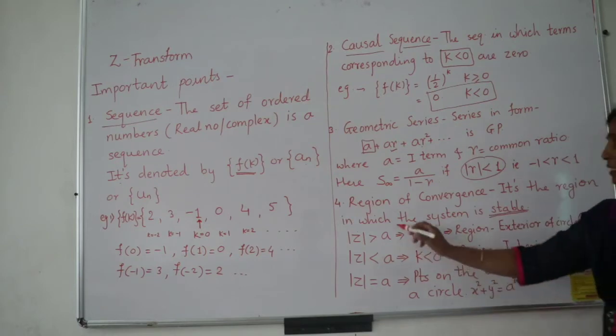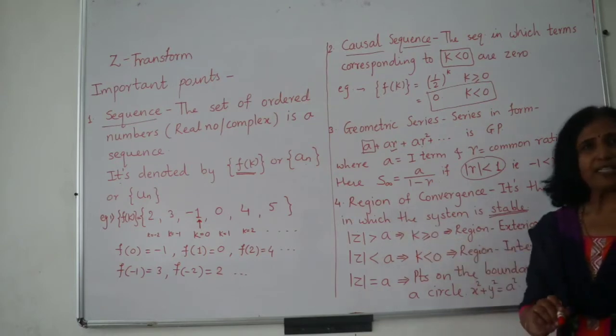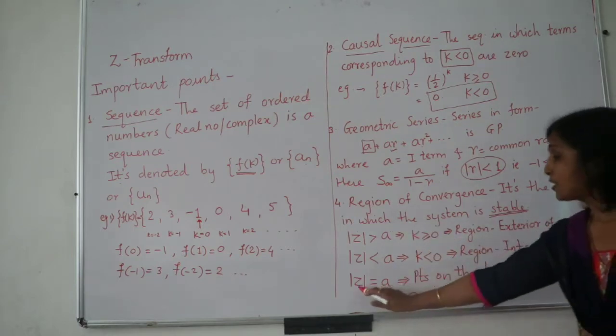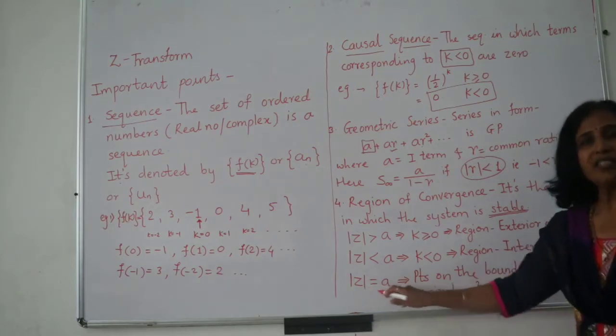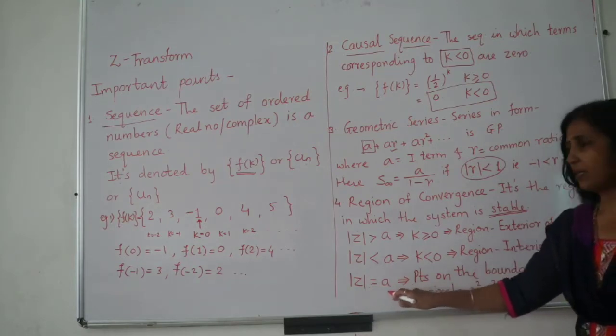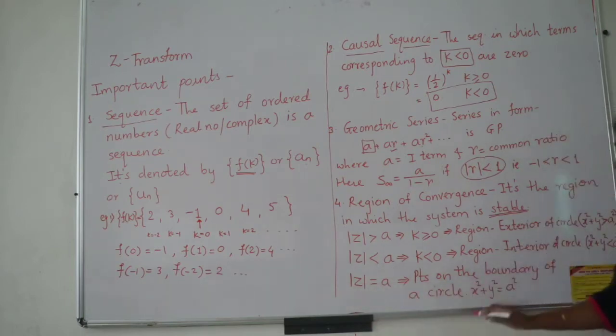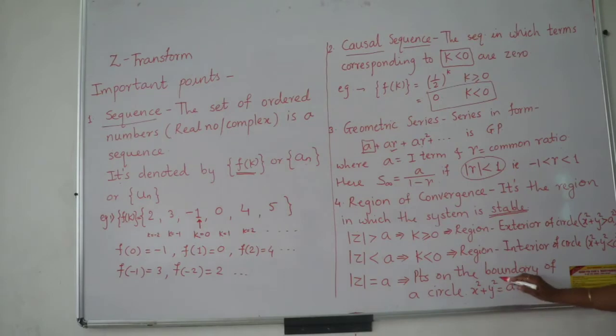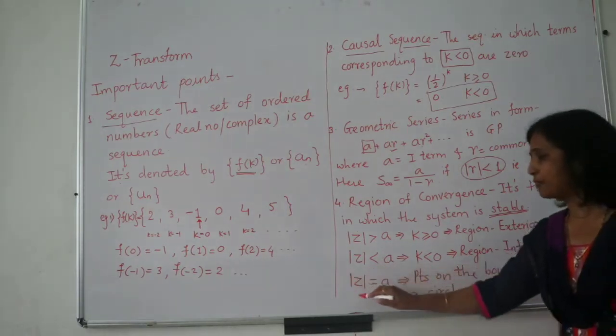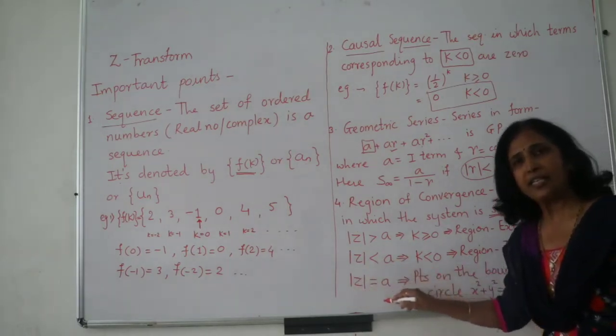Here, if z is equal to x plus iy is a complex number, then mod z is equal to a represents the equation of a circle. Because mod z squared is nothing but x square plus y square, so x square plus y square is equal to a square. The same circle in complex form is written as mod z is equal to a.